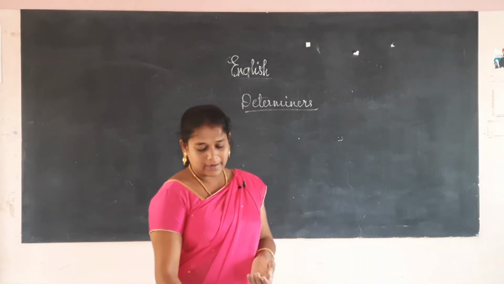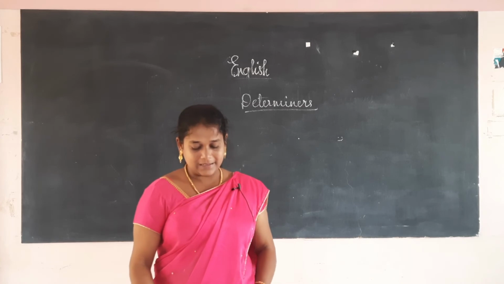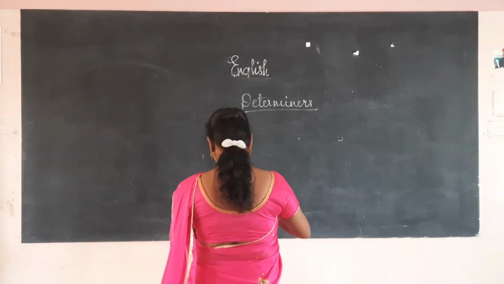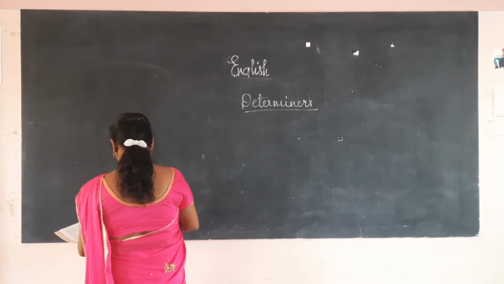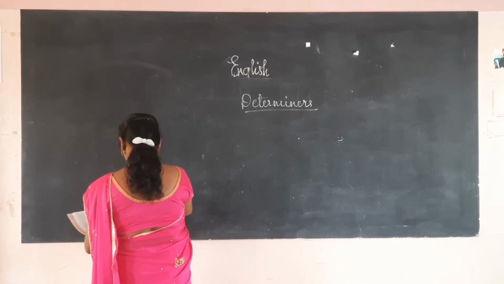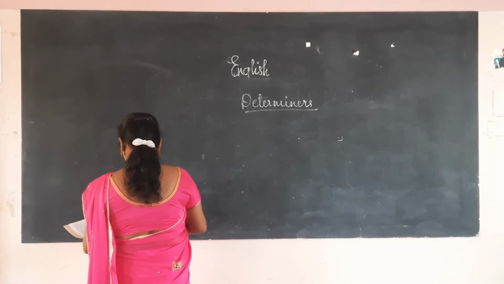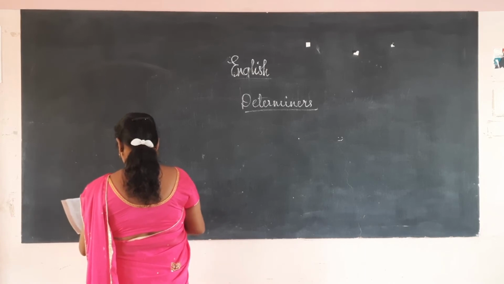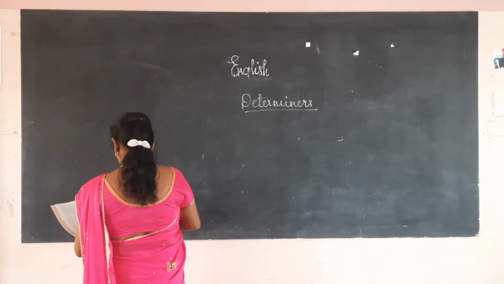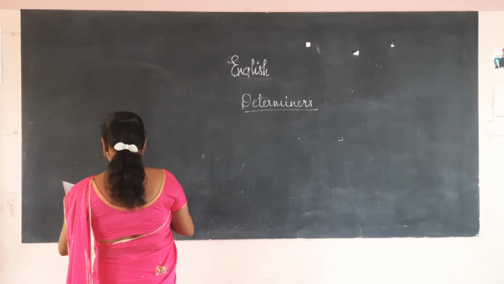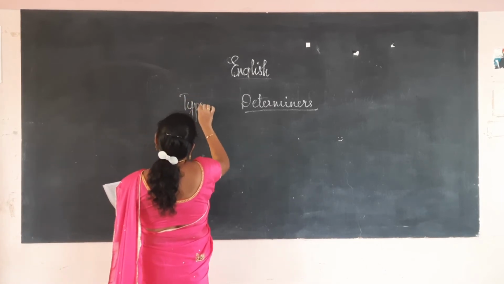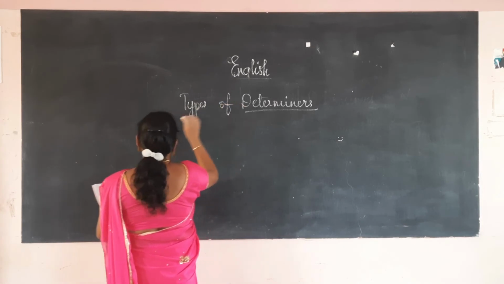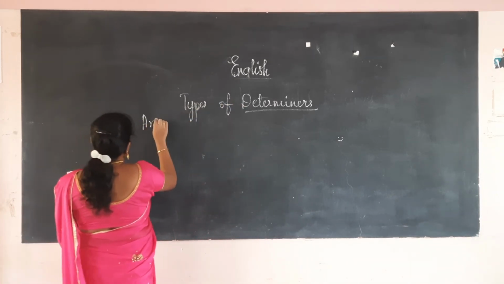In your book they have given the column types of determiners. The first one is articles.